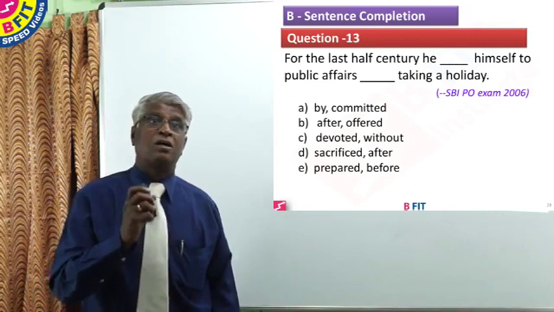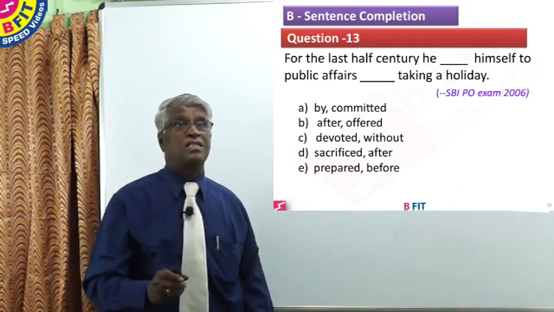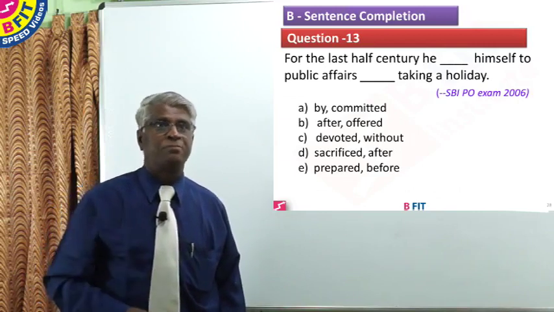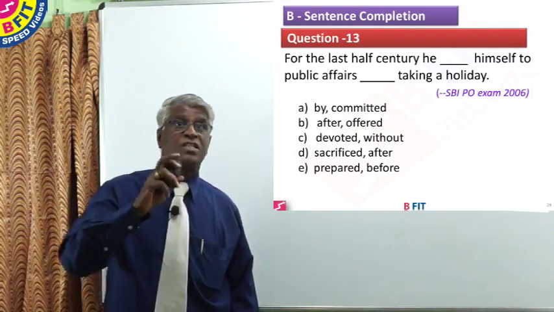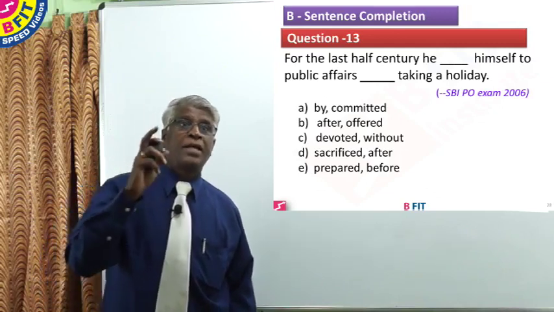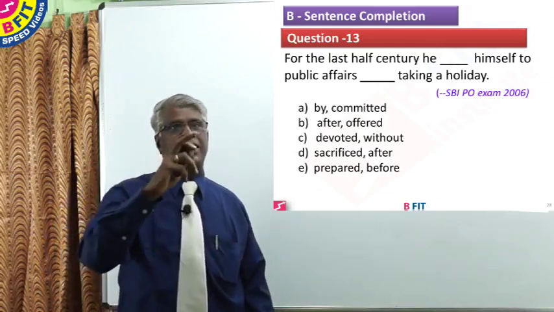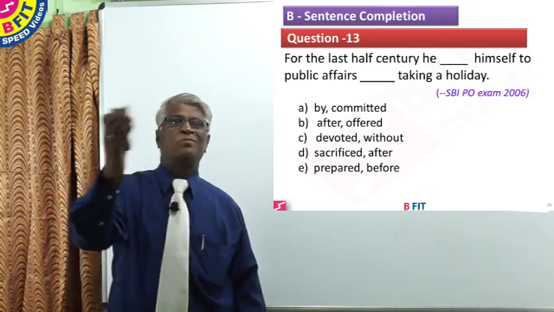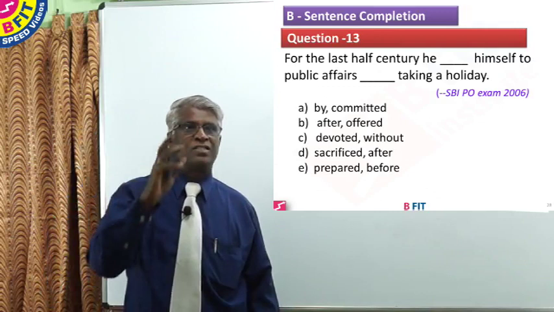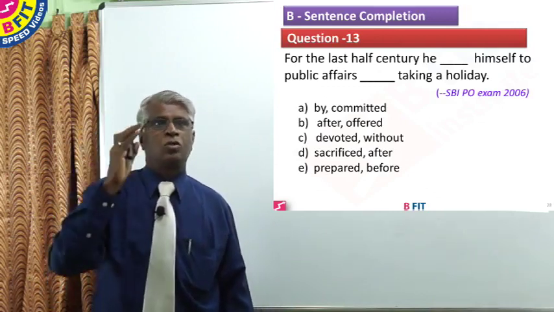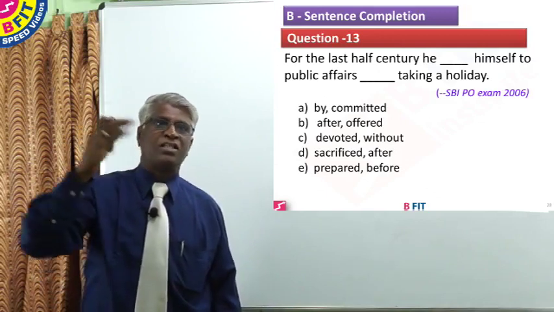For the last half century, he dash himself to public affairs, dash taking a holiday. For the last half century, he dash himself. He by himself, first sentence has got no relevance. He after himself, that has no relevance. When the first word in an option is wrong, both the words are wrong. So A and B are rejected.